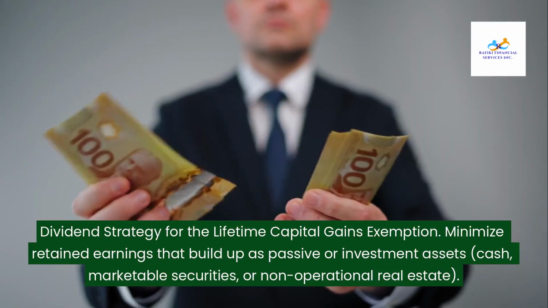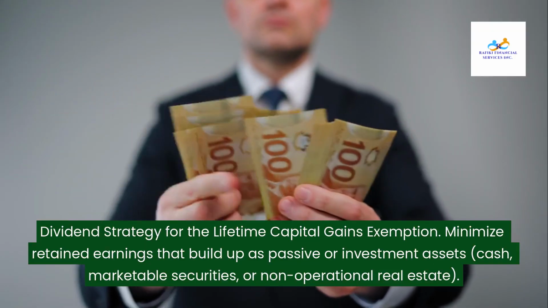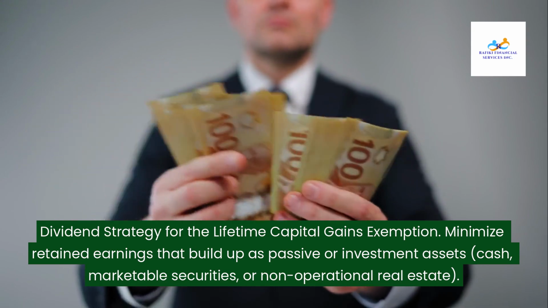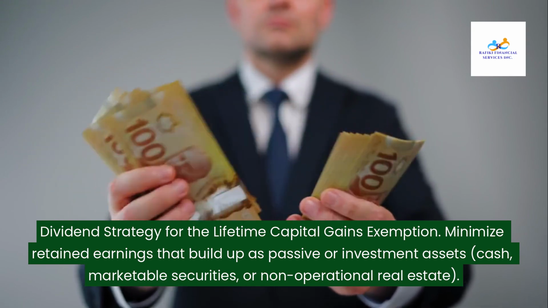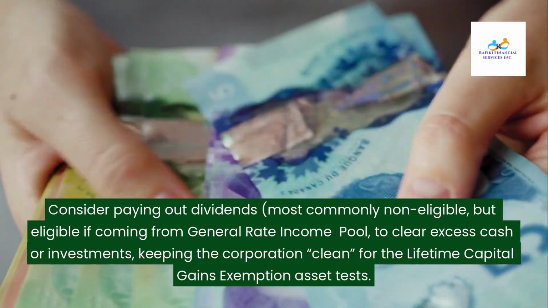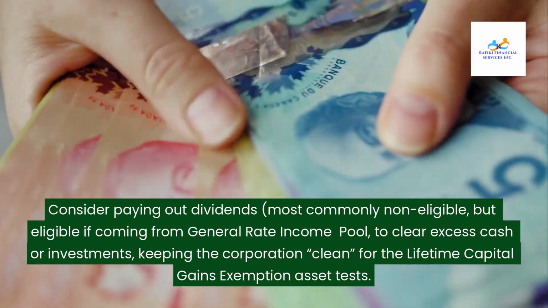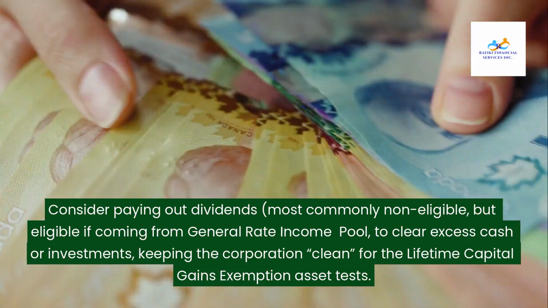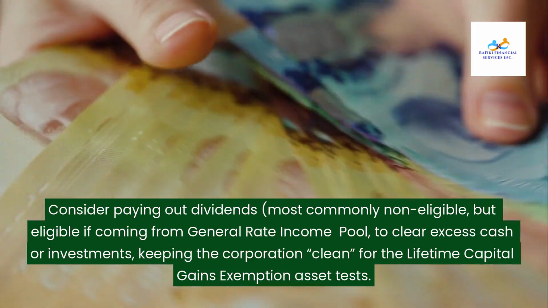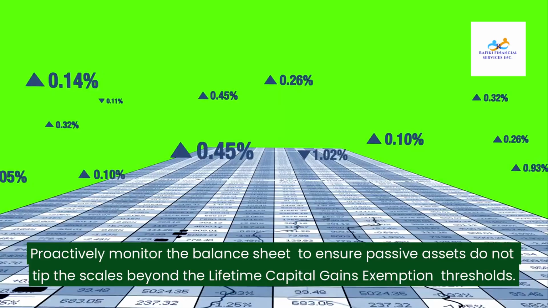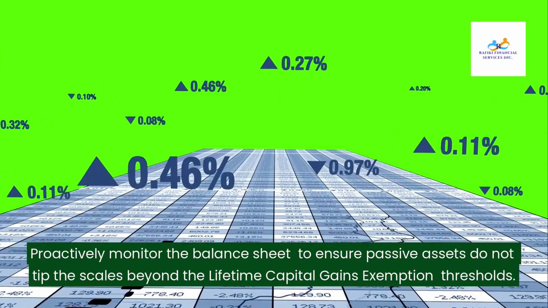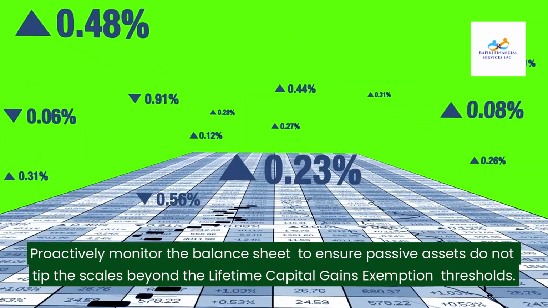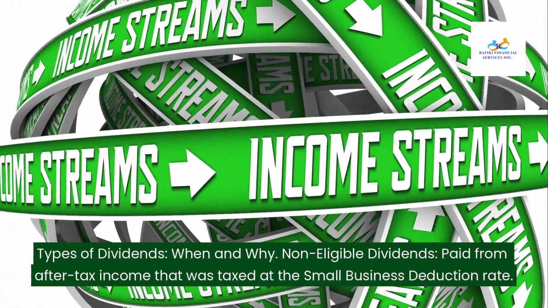Dividend strategy for the lifetime capital gains exemption. Minimize retained earnings that build up as passive or investment assets, cash, marketable securities, or non-operational real estate. Consider paying out dividends, most commonly non-eligible, but eligible if coming from the general rate income pool, to clear excess cash or investments, keeping the corporation clean for the lifetime capital gains exemption asset tests. Proactively monitor the balance sheet to ensure passive assets do not tip the scales beyond the lifetime capital gains exemption thresholds.